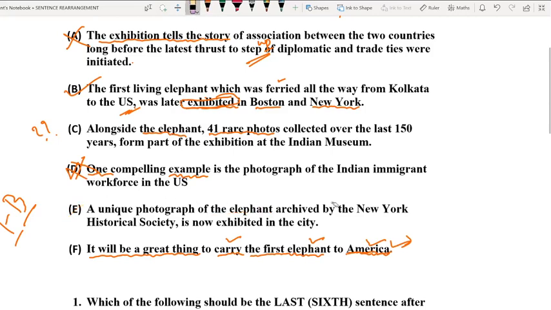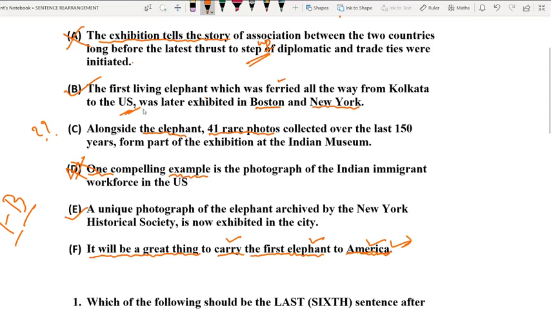It talks about a unique photograph of the elephant achieved by the New York Historical Society, now exhibited in the city, and in every possibility this option is going to be the third option. In option number B, information has been provided about the exhibition.